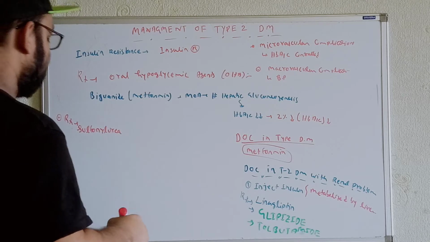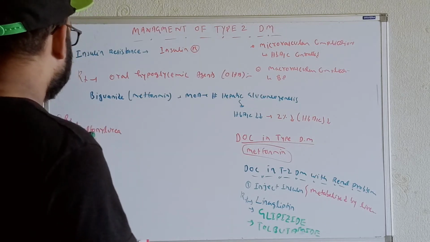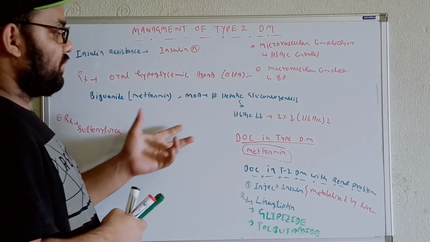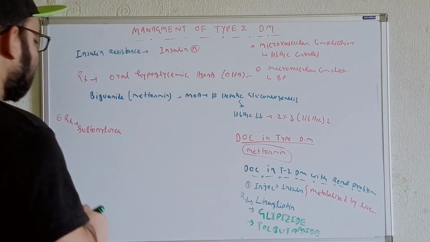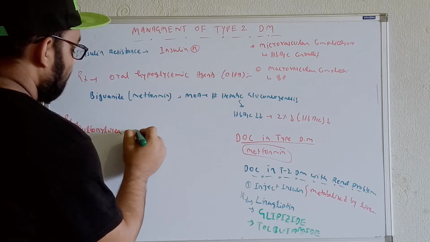Why will we use sulfonylurea? Try to understand. It also has the capacity to reduce the HbA1c level by 2%. But whenever using the sulfonylurea, at that time you also have to continue the metformin.